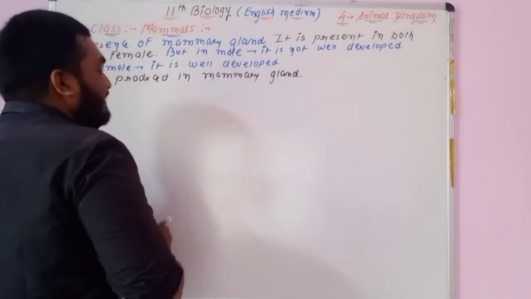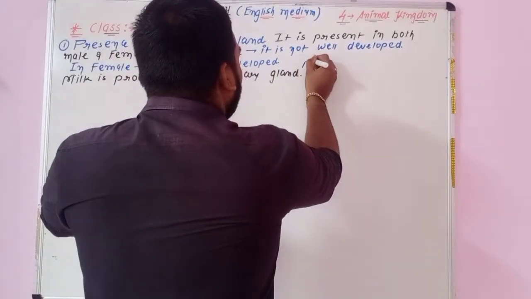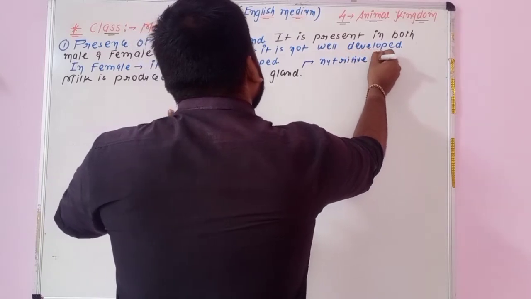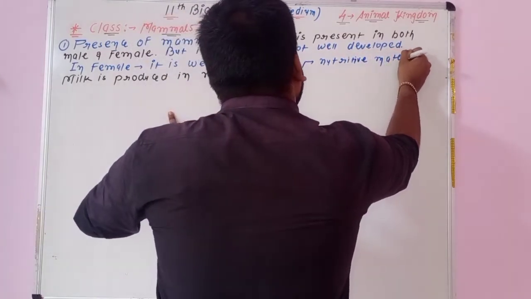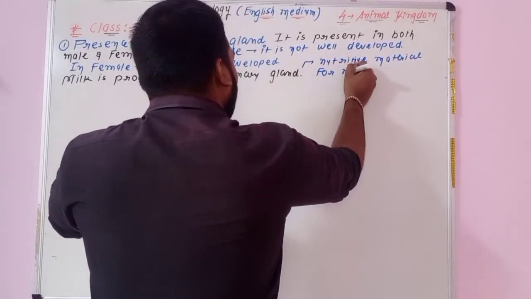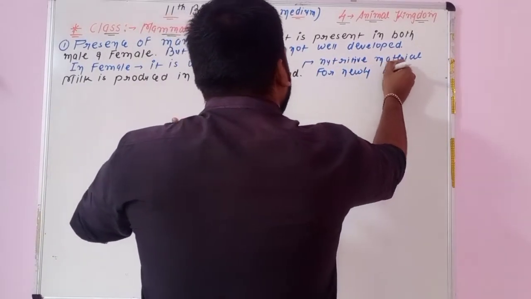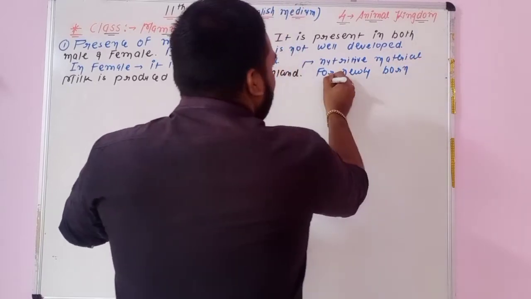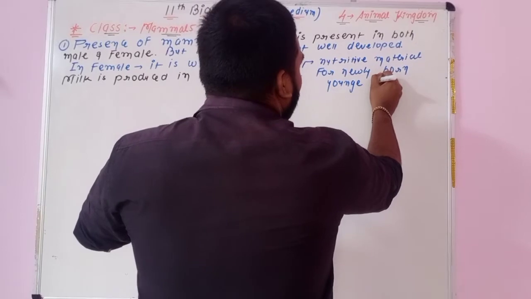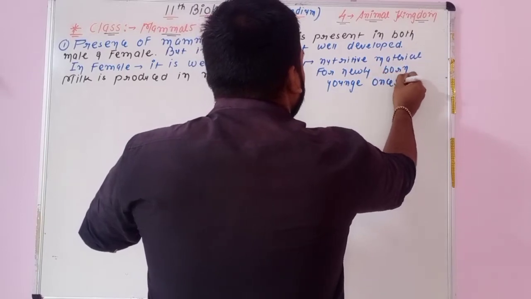And with the help of this milk, which is one type of nutritive material, the newly born young ones are fed.